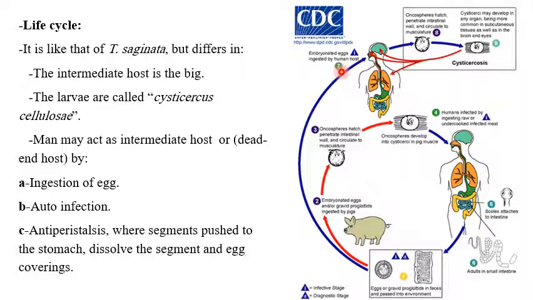Then embryonated eggs ingested by human hosts, so the oncosphere hatch, penetrate the intestinal wall and circulate to the musculature. At the same time, cysticerci may develop in any organ, being more common in subcutaneous tissues as well as in the brain and eyes. So this disease is called cysticercosis. While when taking the undercooked meat, taking the adult worm, they call it taeniasis.